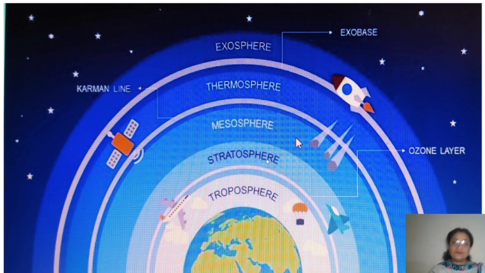Now what is the importance of all these layers of atmosphere? We are going to discuss the different features of all these layers. But before we start with all this, first of all, let us discuss one more thing, right? What can be the importance of atmosphere? What can be the different functions which the atmosphere plays over Earth? How is it useful for us? Can you tell me? Yes, come on.